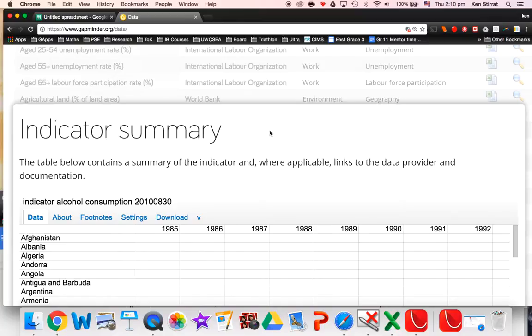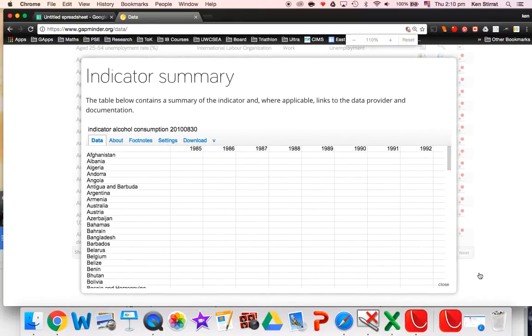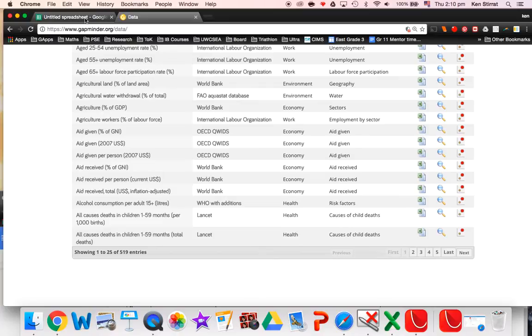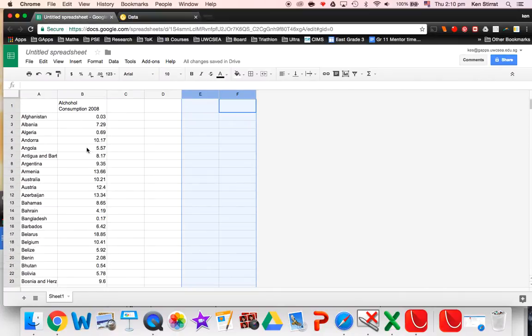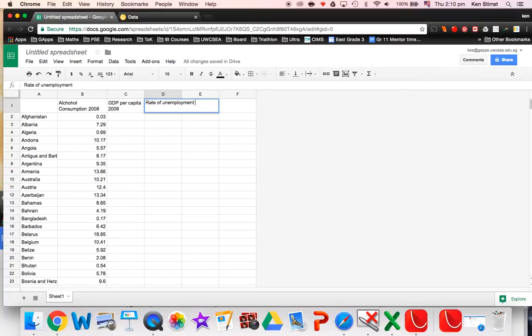All right, so what do I want to do next? Well, I want to see if the actual alcohol consumption here is linked with GDP per capita. But this will have to be for 2008 is what I'll have to compare it. So it's a bit old data, but it'd be quite interesting to see, do high levels of alcohol consumption correlate with lower levels of GDP per capita? Or maybe rate of unemployment?